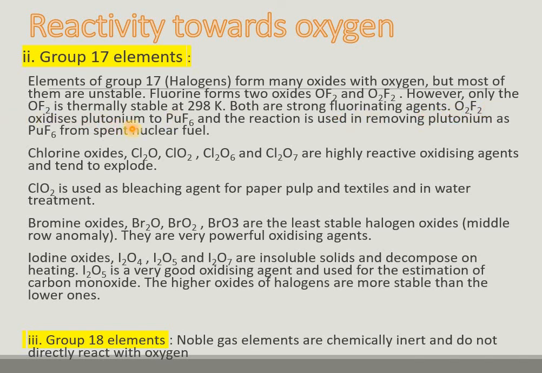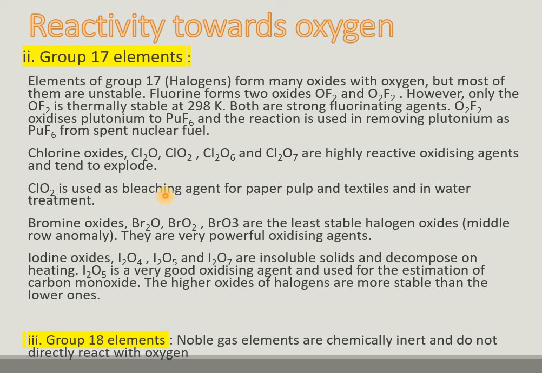O2F2 oxidizes plutonium to PuF6, and the reaction is used in removing plutonium as PuF6 from spent nuclear fuel. Oxides of chlorine are Cl2O, ClO2, Cl2O6, Cl2O7, which are highly oxidizing agents and they are explosive in nature. ClO2 is used as a bleaching agent for paper pulp and textile industries.